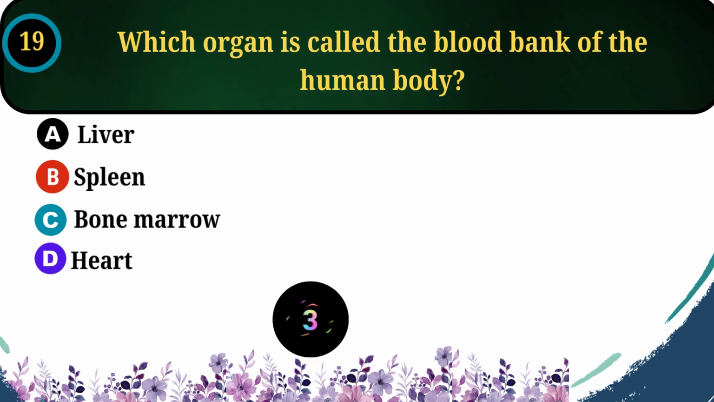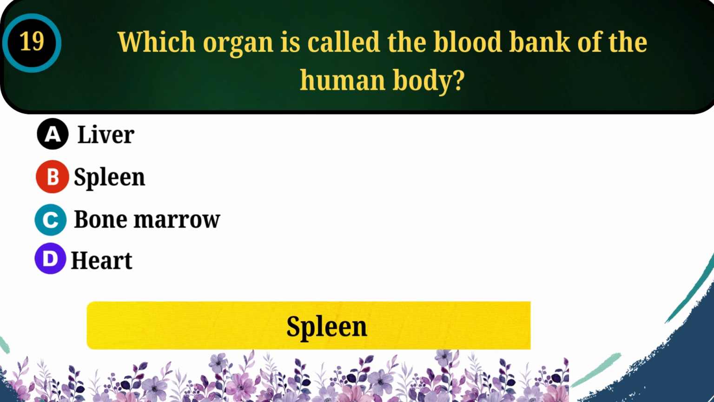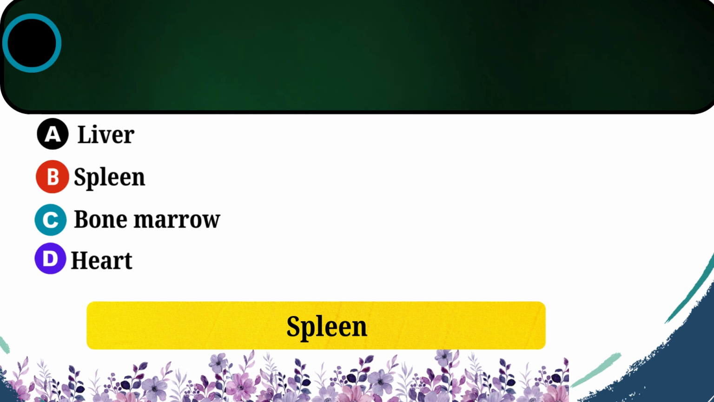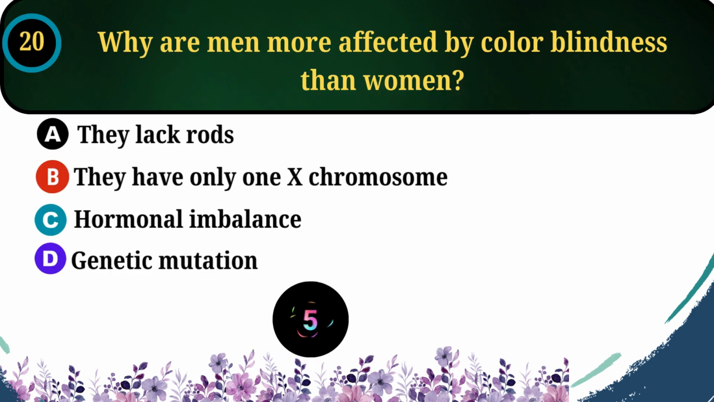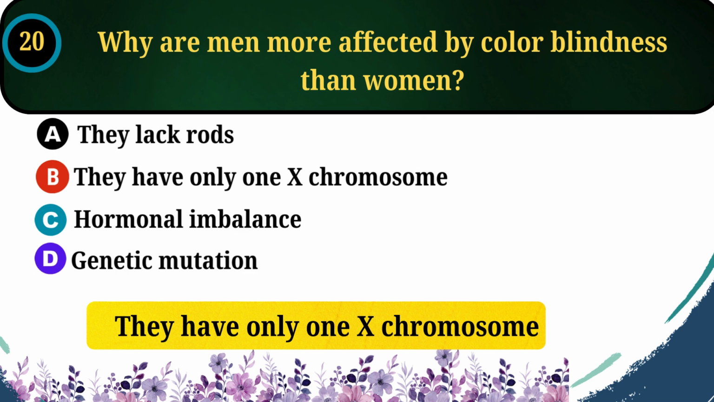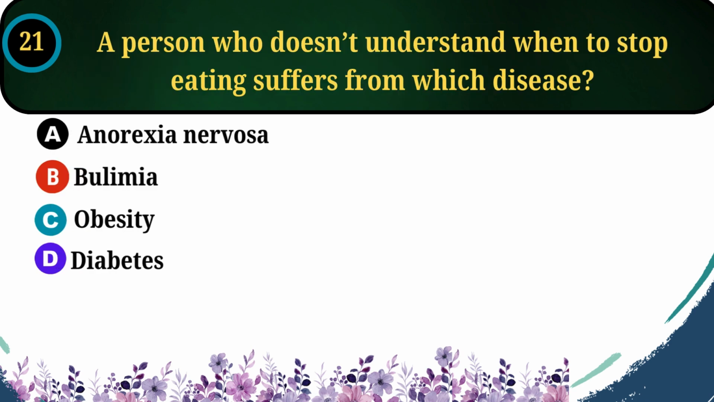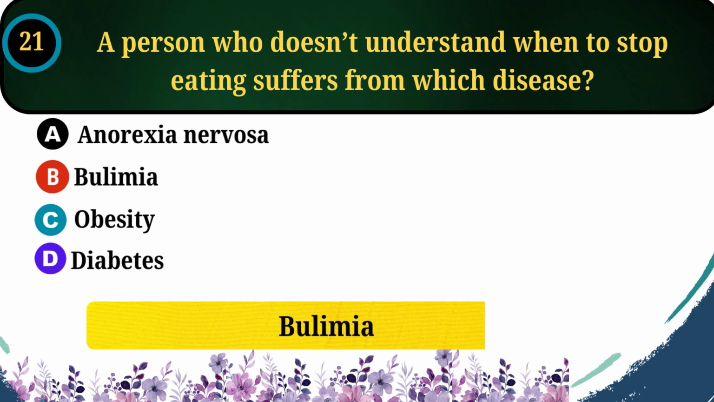19. Which organ is called the blood bank of the human body? Answer. Spleen. 20. Why are men more affected by color blindness than women? Answer. They have only one X chromosome. 21. A person who doesn't understand when to stop eating suffers from which disease? Answer. Bulimia.